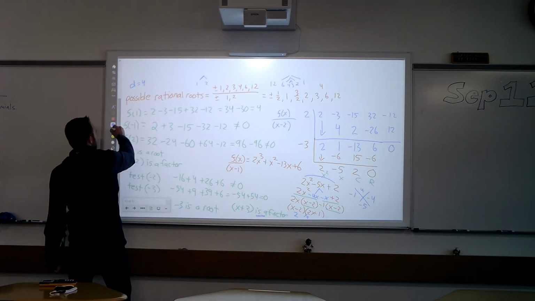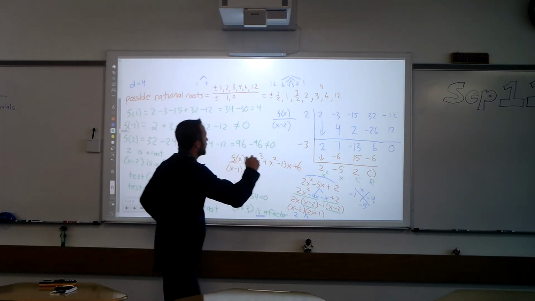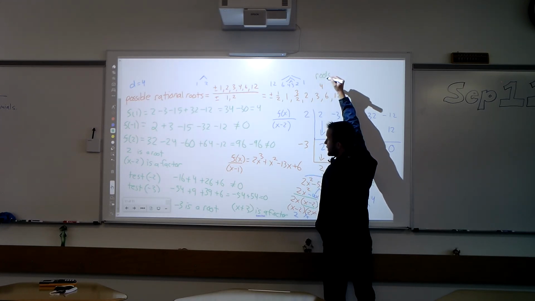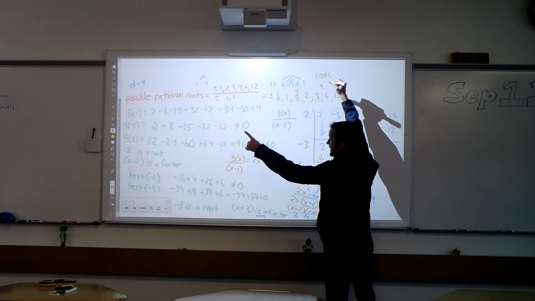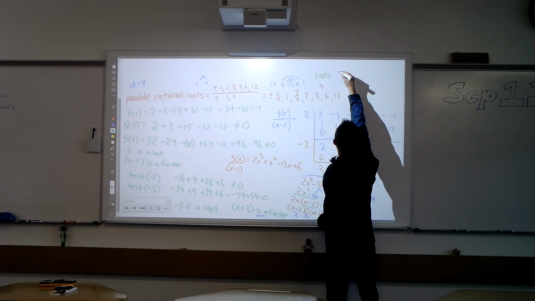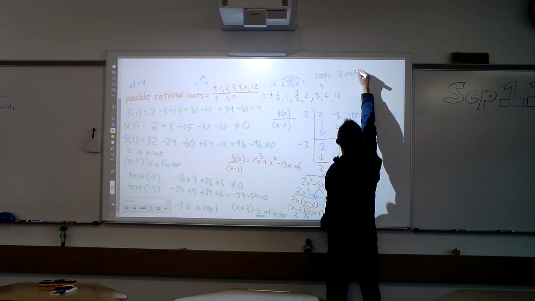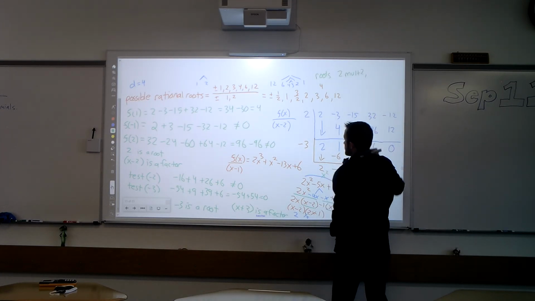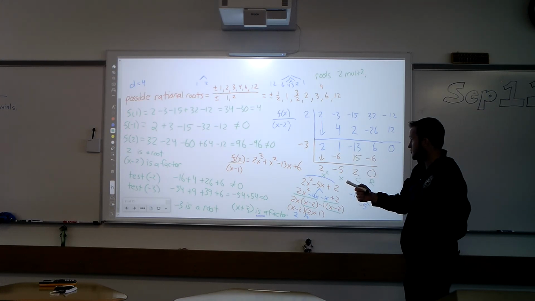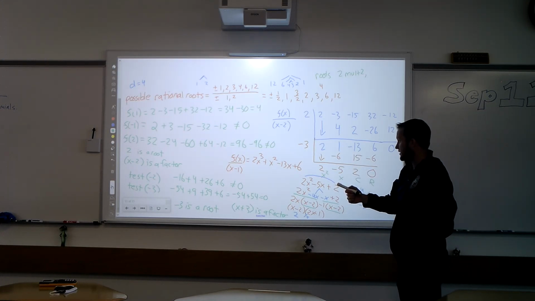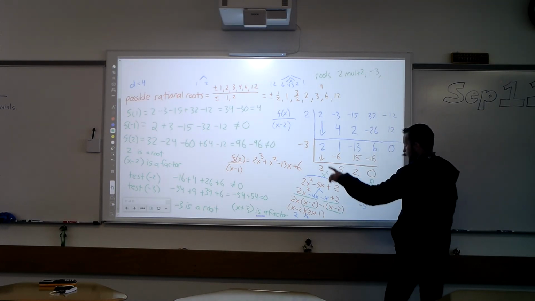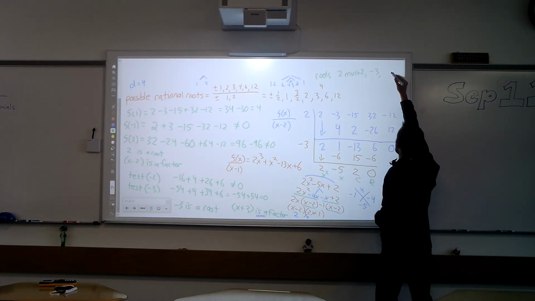So if we summarize all of our roots, we started off by getting 2 to work. And 2 worked again later, so I have 2, but I'm going to say with a multiplicity of 2. So 2 was used twice. We also got negative 3 to work. And then after we factored, we got 1/2 to work.